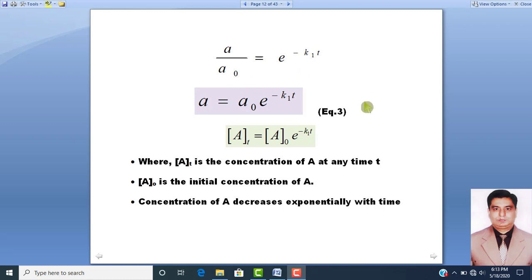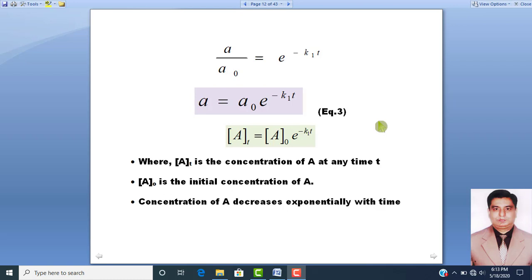So if we rearrange this equation, we multiply this whole equation on both sides with A naught. After multiplying with A naught on both sides, A is equal to A naught into exponential base raised to power minus K1T. Dear students, this is equation number 3.